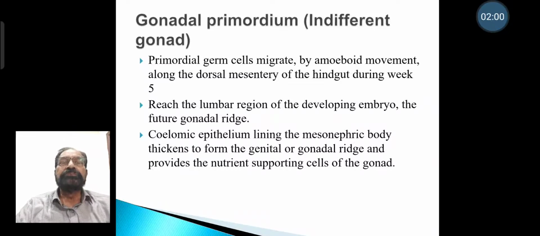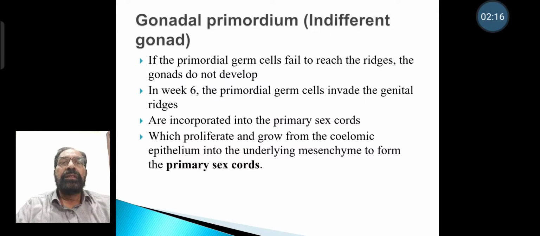Coelomic epithelium lining the mesonephric body thickens to form the genital or gonadal ridge and provides nutrient supporting cells of the gonad. If the primordial germ cells fail to reach the ridges, the gonads do not develop.